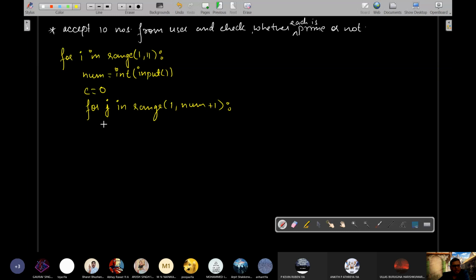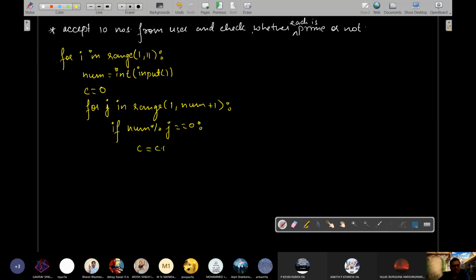Now you tell me what we will do. We'll find the number of factors of num. So num mod j will contain every time one number from 1 to number itself. So we'll check if that number itself is divisible by the j that we have in each round, which will be lying between 1 to that number itself. We will count it as a factor.